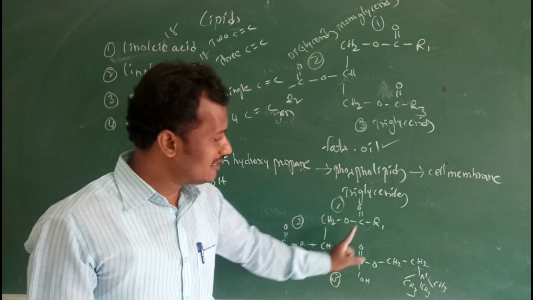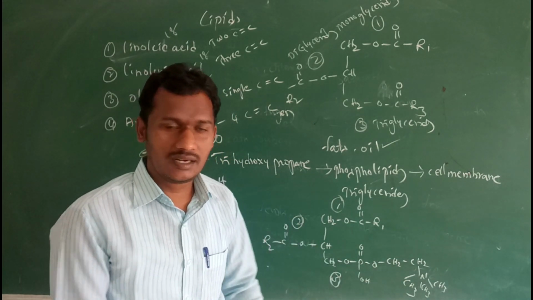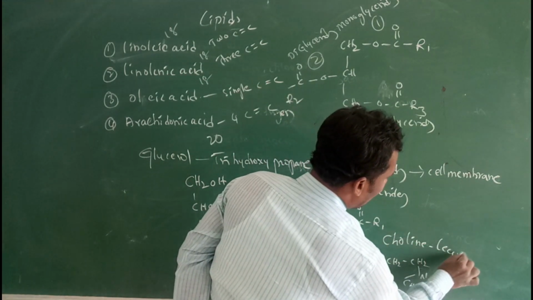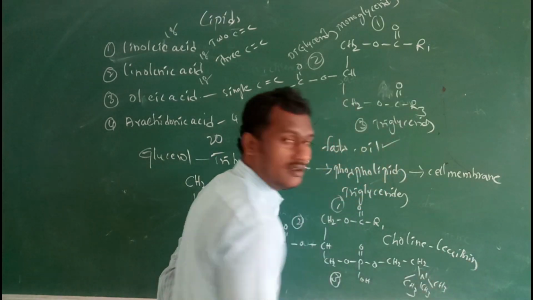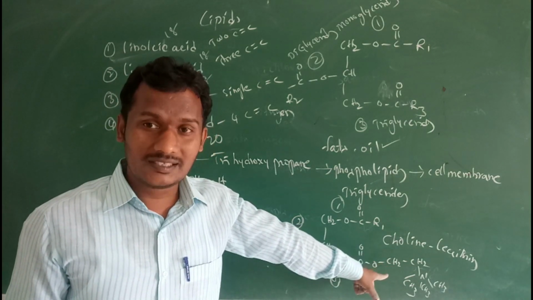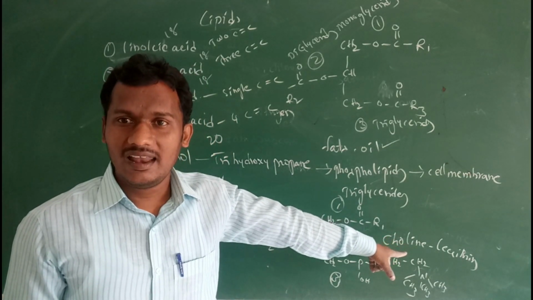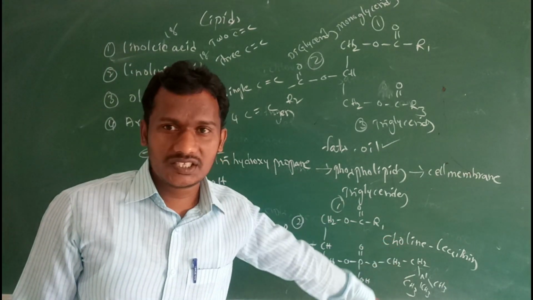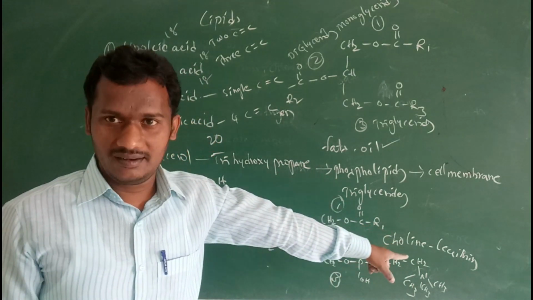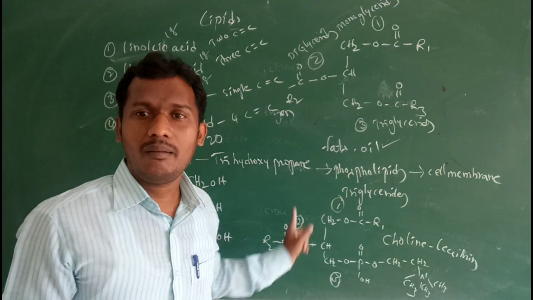This phosphoric acid links with a nitrogen group. This is known as choline, nothing but lecithin. So the phosphoric acid links with a side chain nitrogen group like choline, also known as lecithin. So, an additional nitrogen group: phospholipids, lecithin. Lecithin is a phospholipid mainly present in the cell membrane.